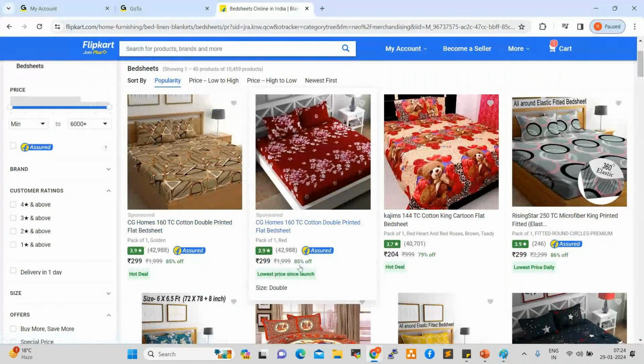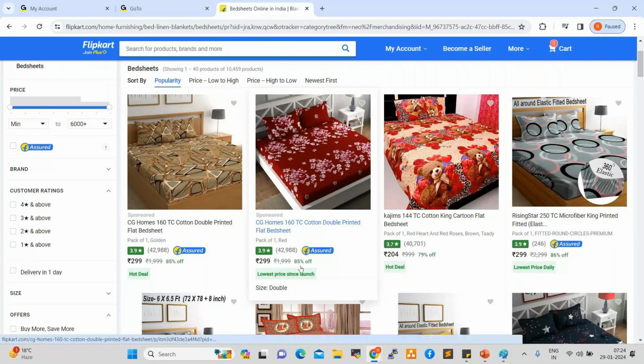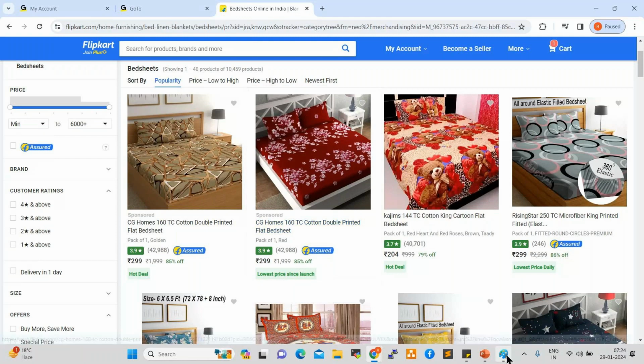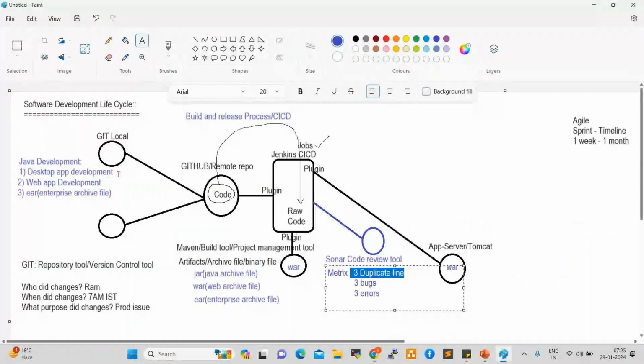If they want to give more discount, say 90-95%, the application backend team modifies the code in the local Git and pushes the code to GitHub. Once they push the code to GitHub, Jenkins takes the code, converts it into an artifact, and deploys it onto the application server. So the backend team works on application maintenance, right?